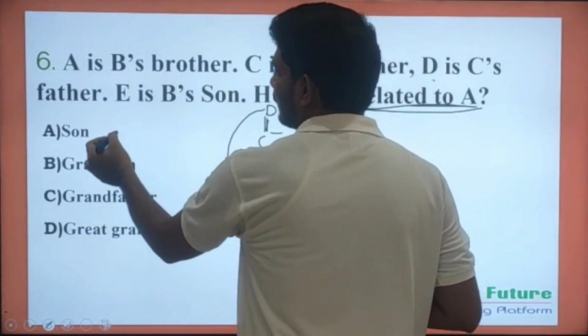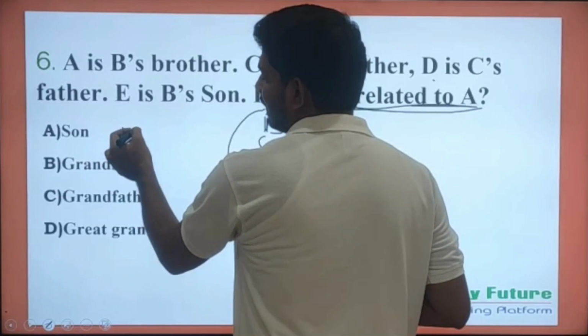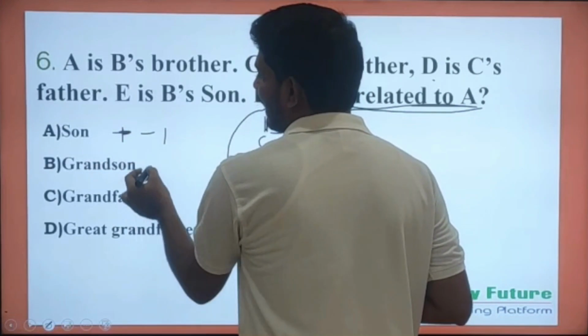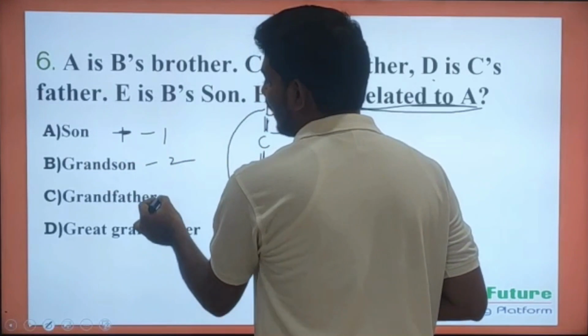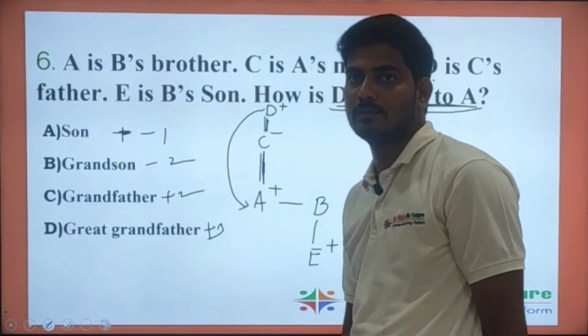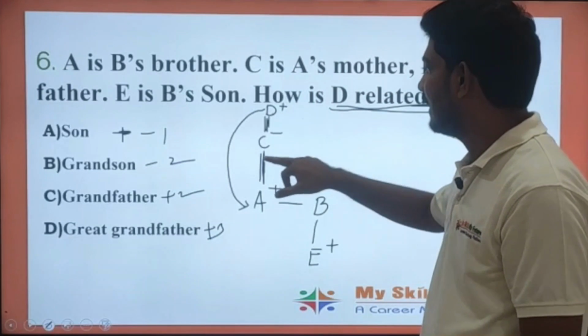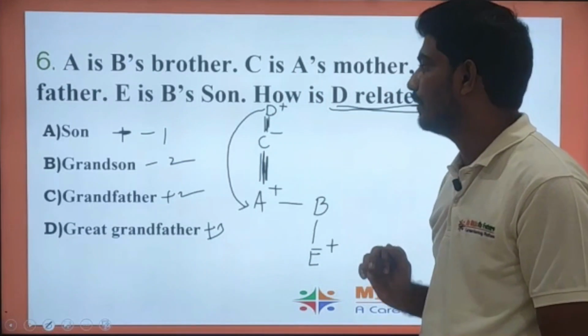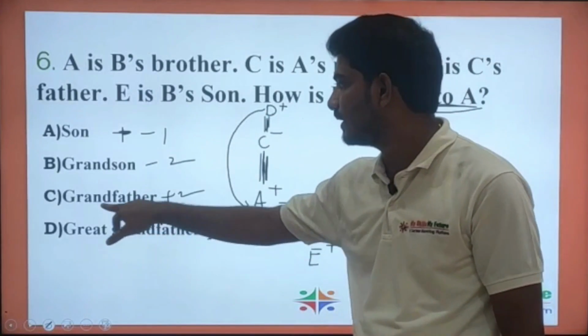Definitely. So son is at what generation? Son is at minus 1 generation. Grandson will be at minus 2 generation. Grandfather will be at plus 2 generation. Great grandfather will be at plus 3 generation. So what I need, there must be a generation gap of plus 2 in between A and O. So with plus 2 generation, only one option is present.